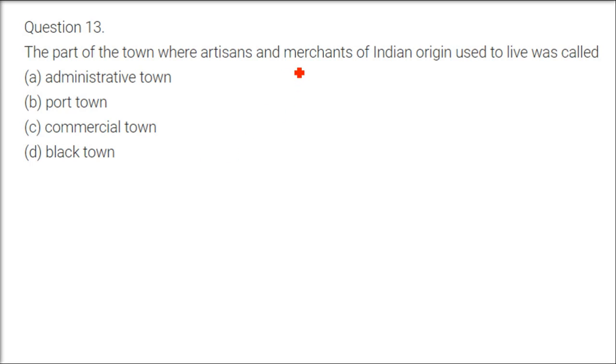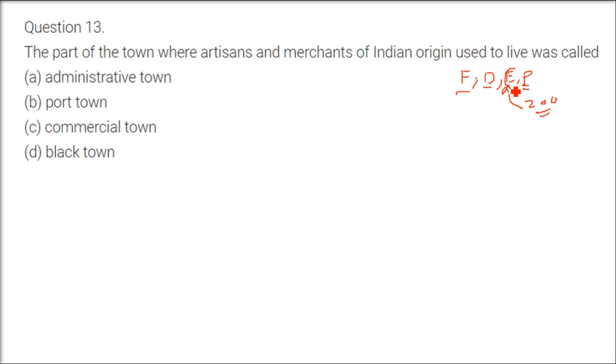The part of the town where artisans and merchants of Indian origin used to live was called... So if I say the French, the Dutch, the Netherlands, the English and the Portuguese: the Portuguese actually left, then the French and Dutch, and finally the English, the Britishers, remained here and showed their dominance. So now, this part of the town, what happened? For 200 years the Britishers ruled us. Others went, the Portuguese earlier, then the French and Dutch later.